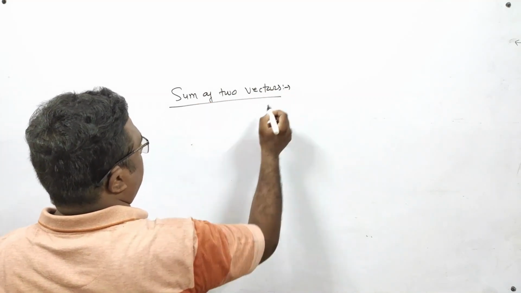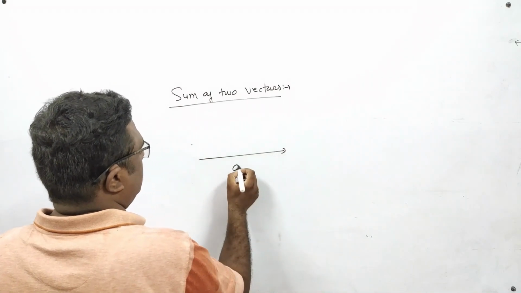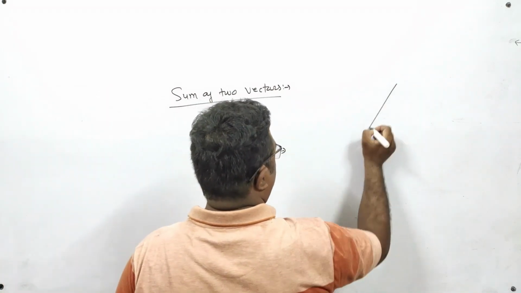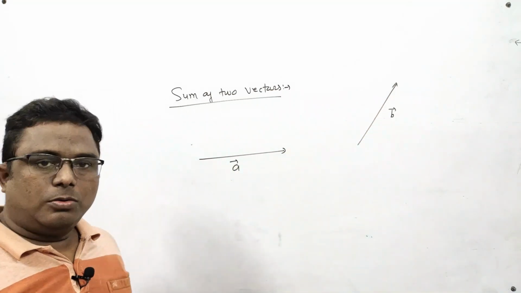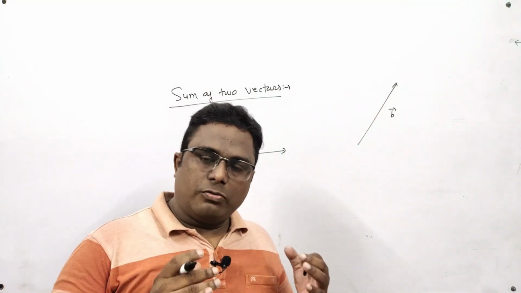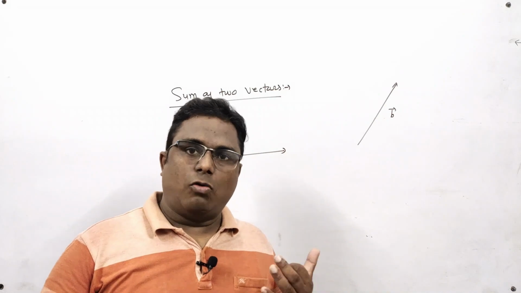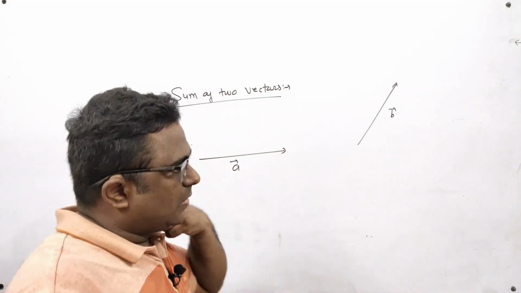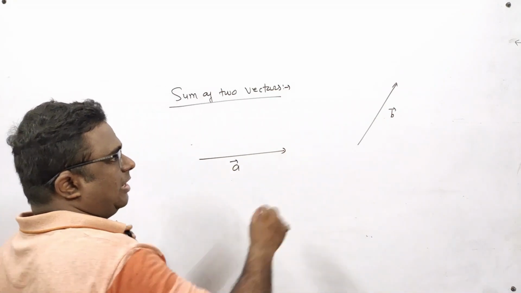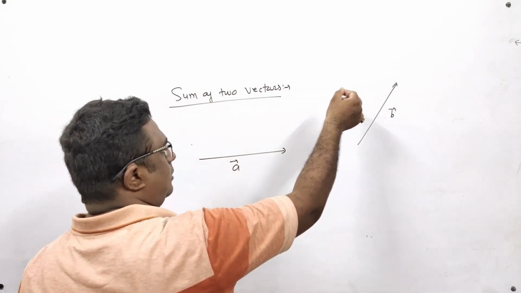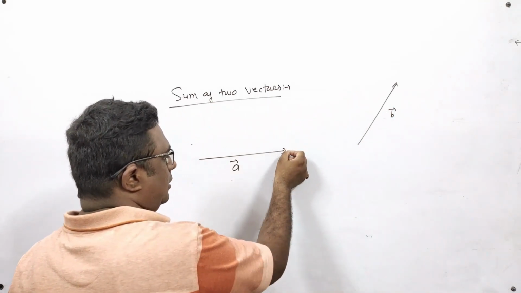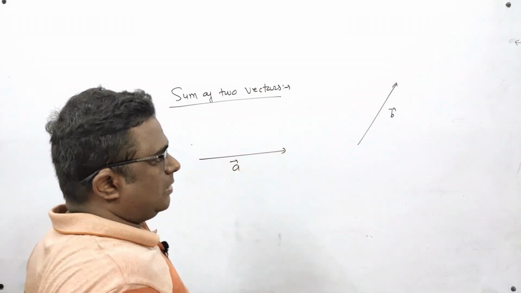Suppose it is A vector and it is some other vector B vector, and I want to find out what A vector plus B vector is. So what I will do is pick this vector from here and put it at the end point of A vector.